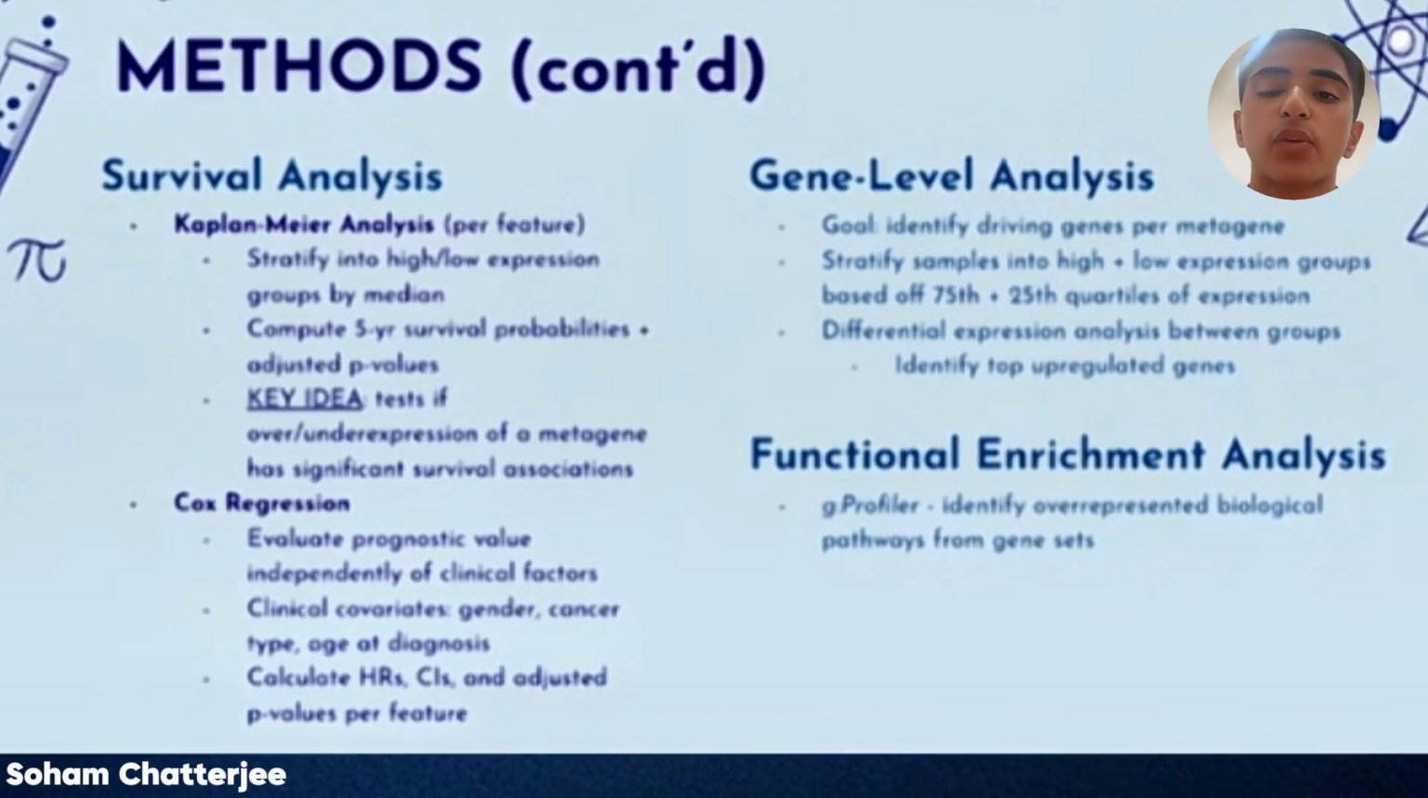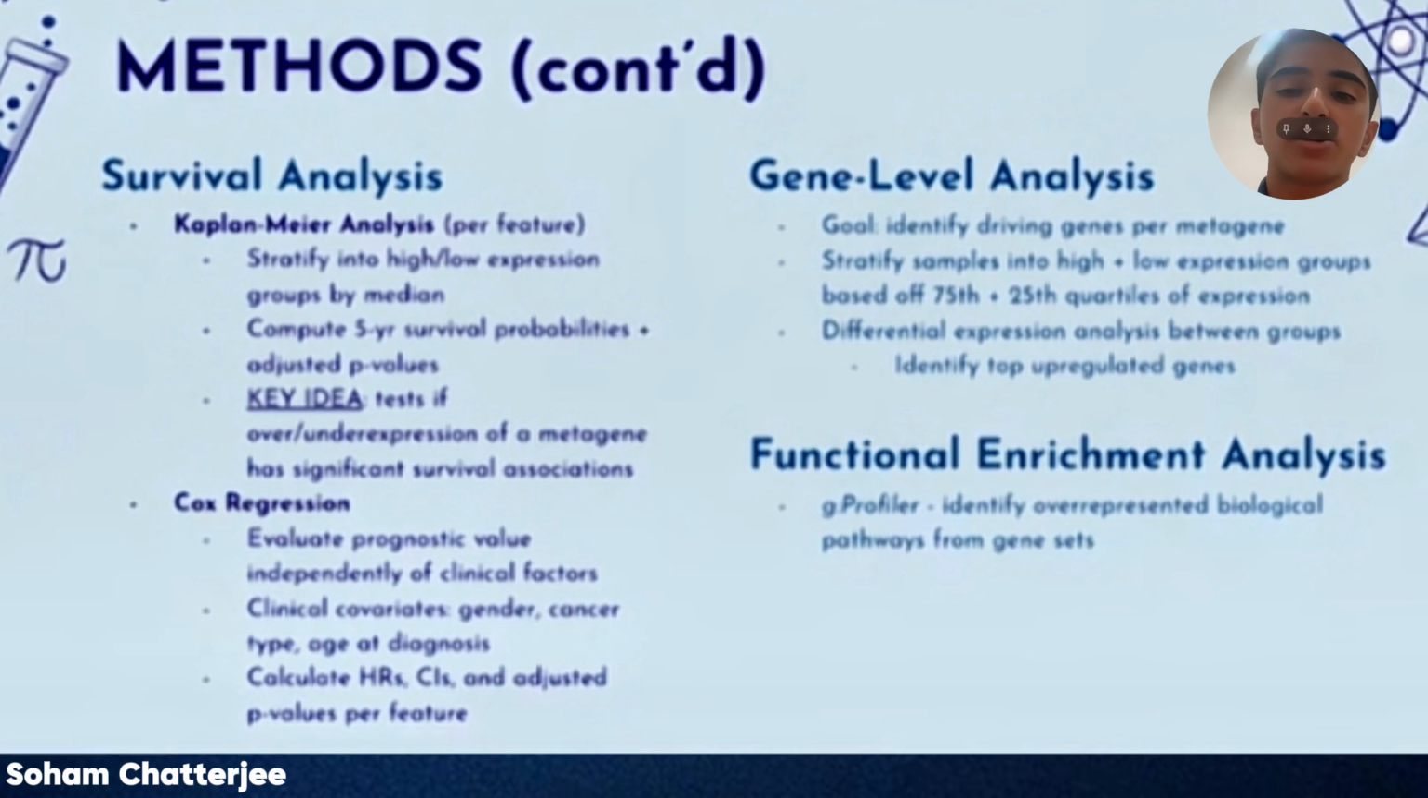Now, how this works is for each metagene-derived feature, the samples are split into high and low groups based on the median expression of the feature. So basically, the high expression group contains the samples that express the metagene greater than the median expression, and the low expression group contains the samples that express it less than the median. We then calculated the average 5-year survival probabilities between the two groups using the overall survival data from the clinical dataset, and adjusted p-values were calculated to test significance.